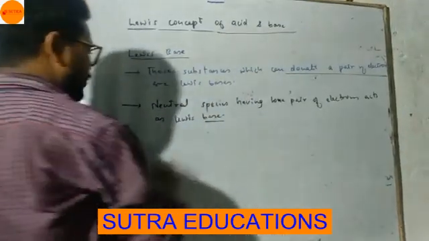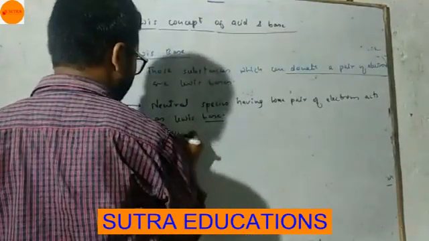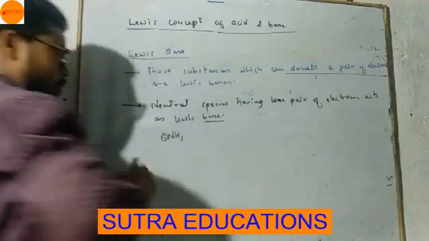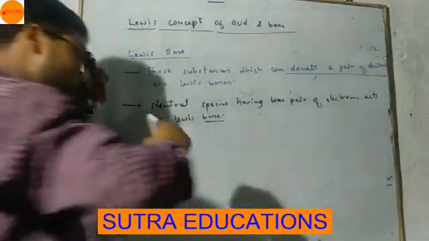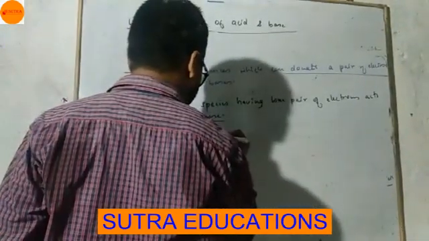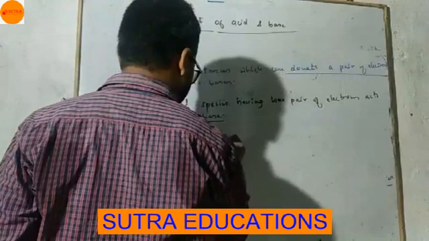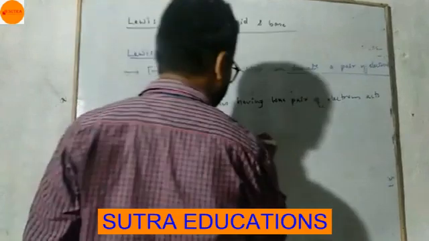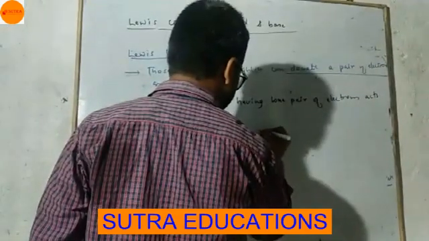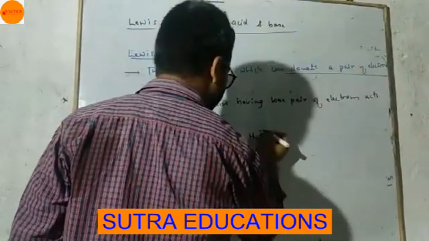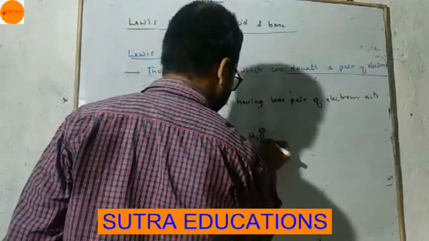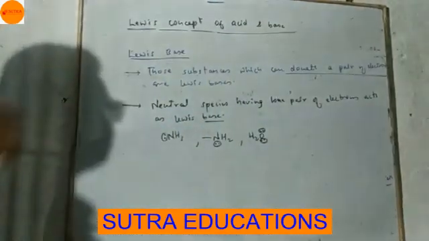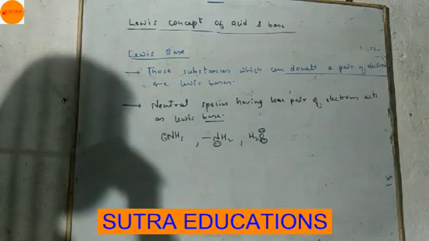For example, NH3 has a lone pair of electrons. H2O, this oxygen has two lone pairs of electrons. So neutral species having lone pairs of electrons act as Lewis base.